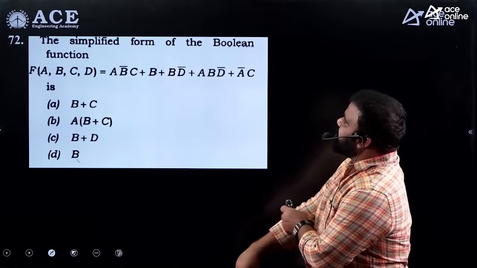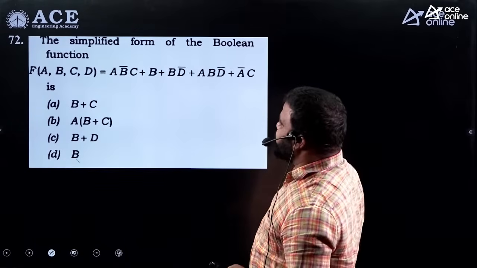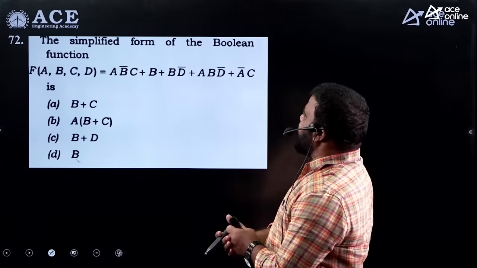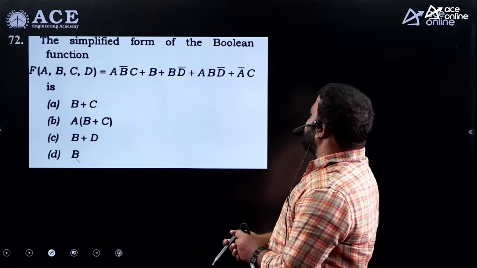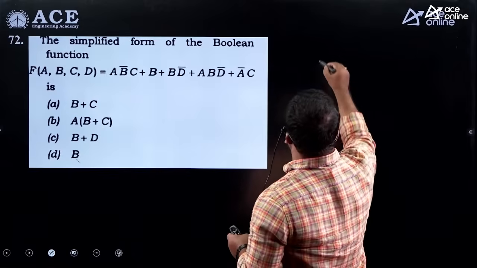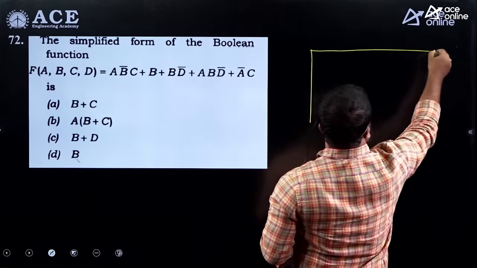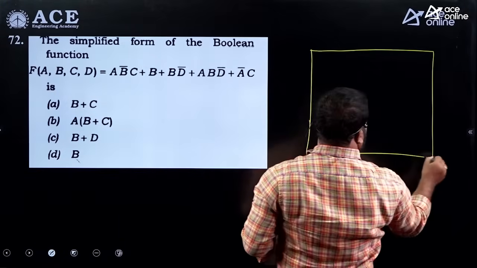The simplified form of the Boolean function f of a, b, c, d equals a b bar c plus b d bar plus a b d bar a bar c. Let me write a K map for the given function, then simplify that.